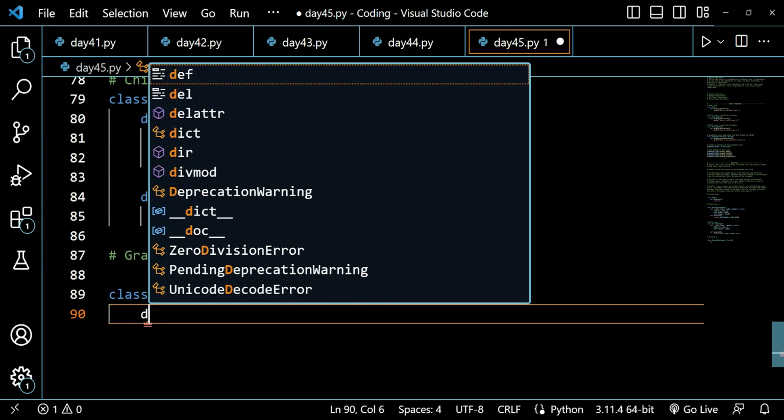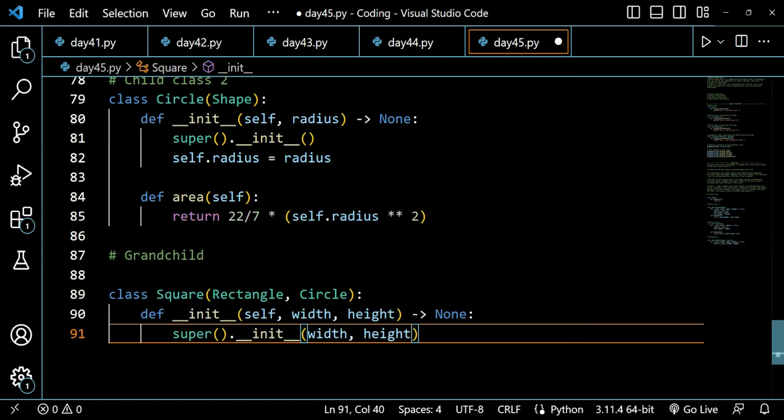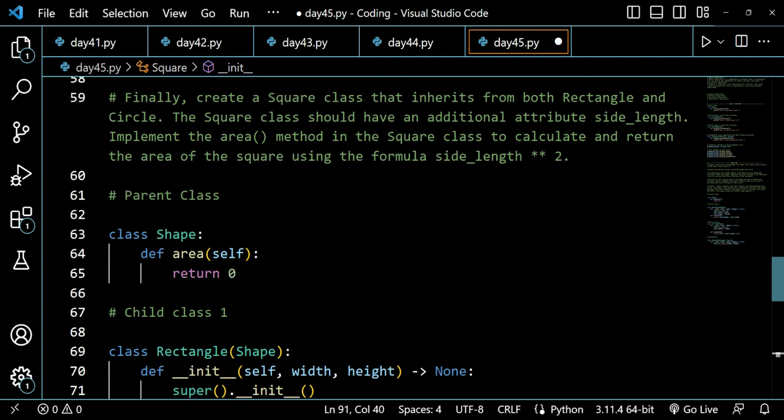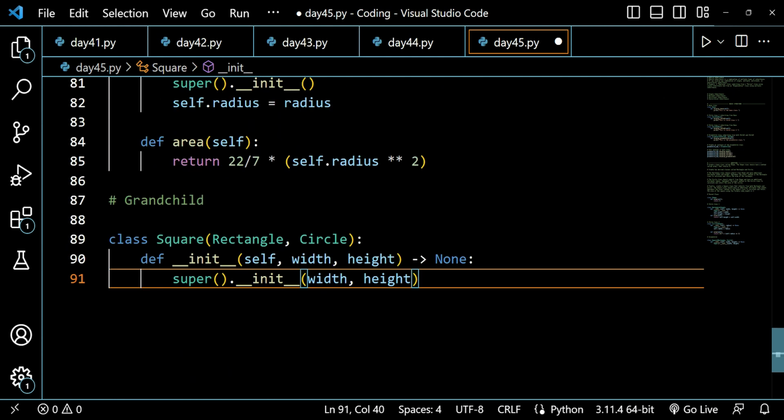Alright, and now I will be writing def init here. The moment I press it, you will see that I am getting width and height, and I may also require radius. But right now, let's see what the question is asking. The square should have an additional attribute side length, so we do not require it actually.